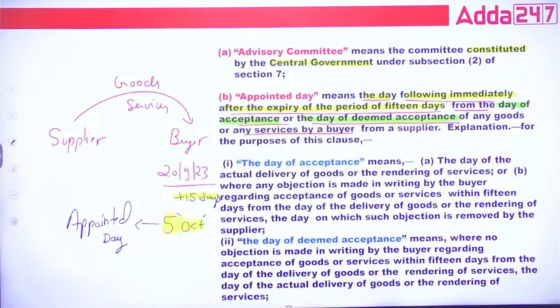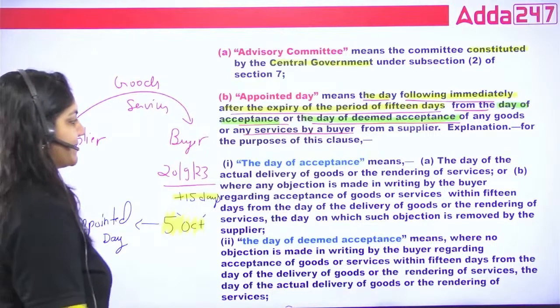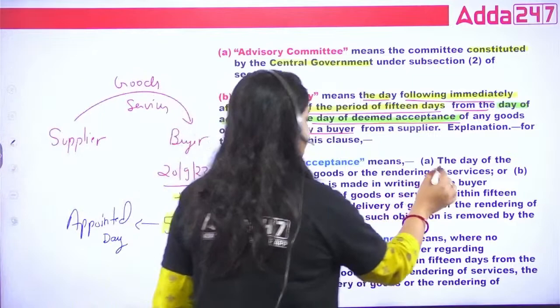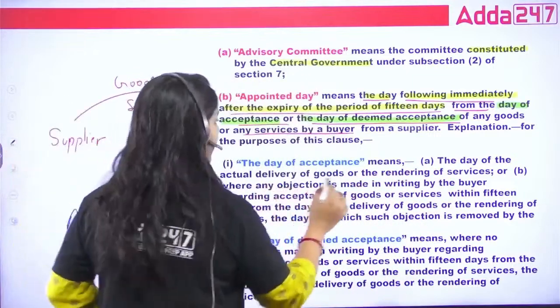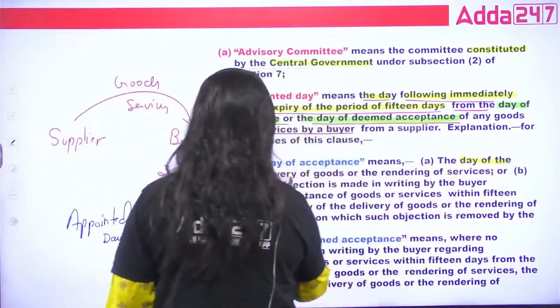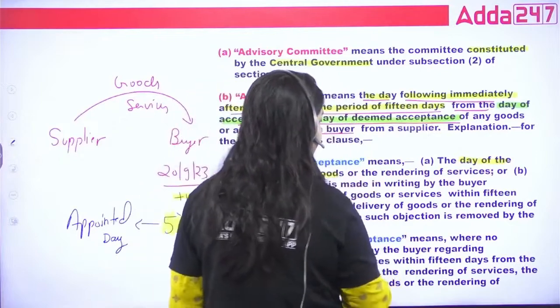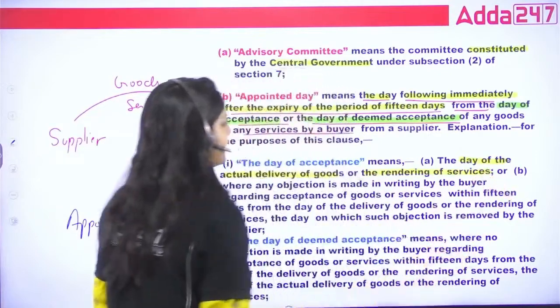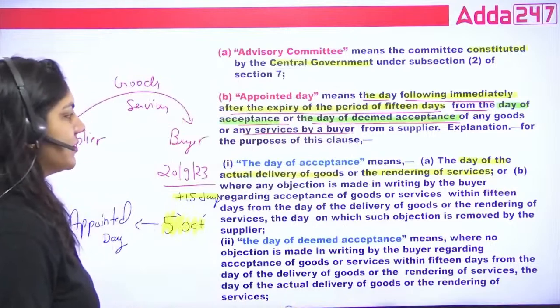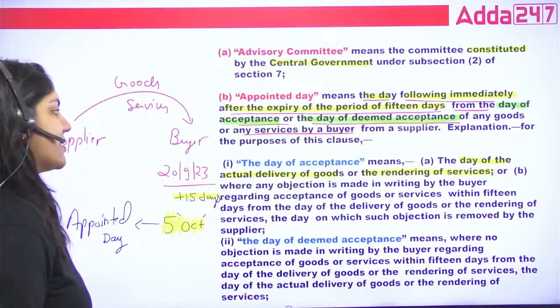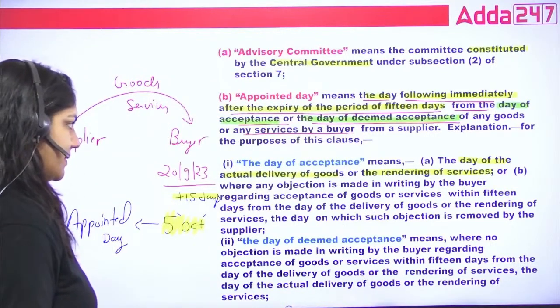Done? So the day of acceptance is basically the day of actual delivery of goods and rendering the services. See, the day of actual delivery of goods and rendering the services. Is that okay?